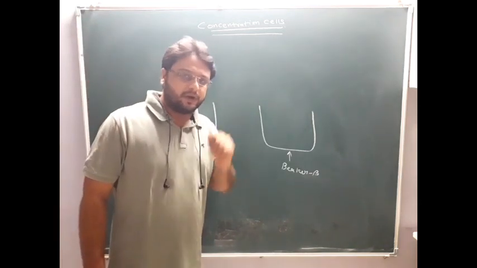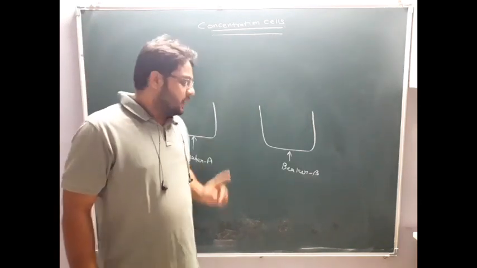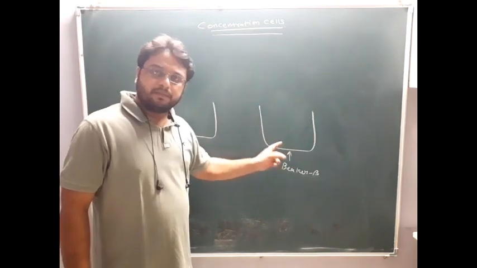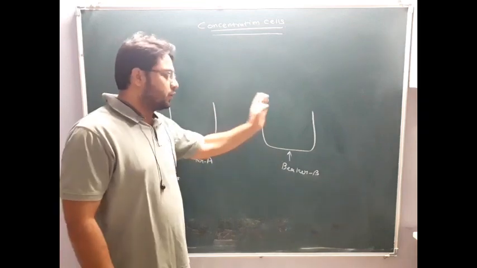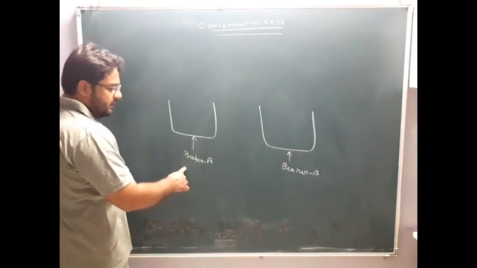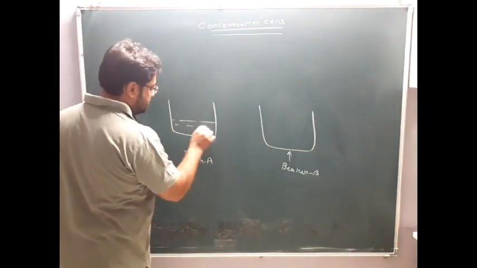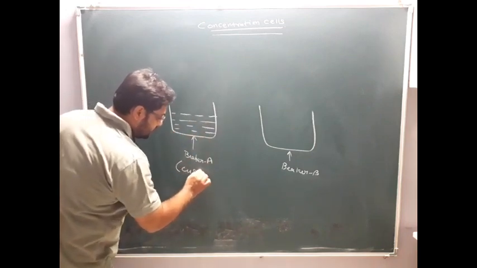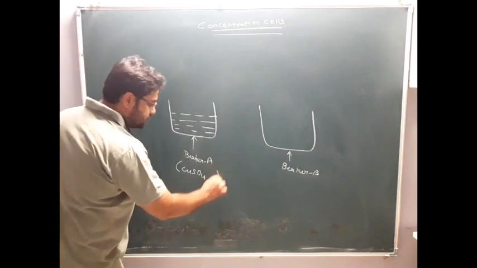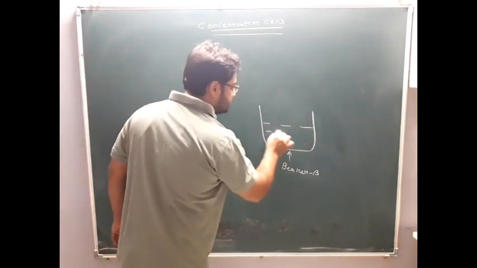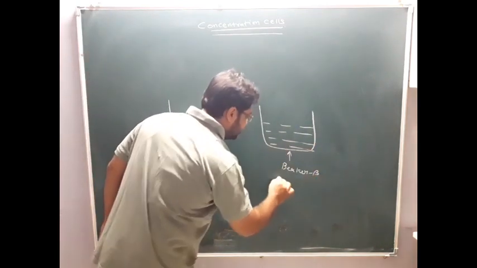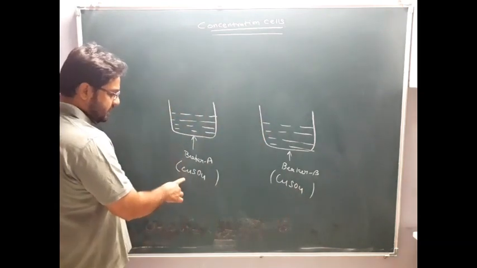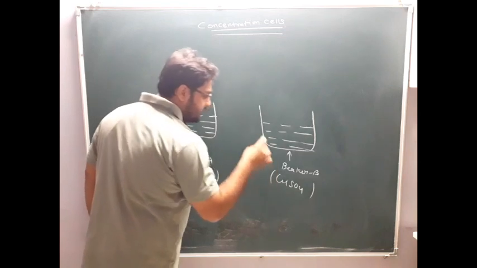But this case is not the same in the concentration cell. Concentration cell is somewhat different. What does a concentration cell mean? Here the electrolyte will be the same, but of different concentration, with the same electrode. So see here. I will take a beaker A. Here I will take one electrolyte, and the electrolyte is CuSO4. Here also I will take the electrolyte CuSO4 only. In beaker A I am taking CuSO4, and in beaker B also I am taking CuSO4.